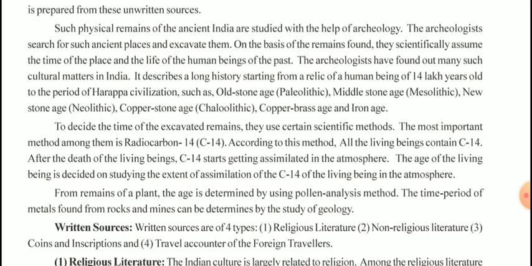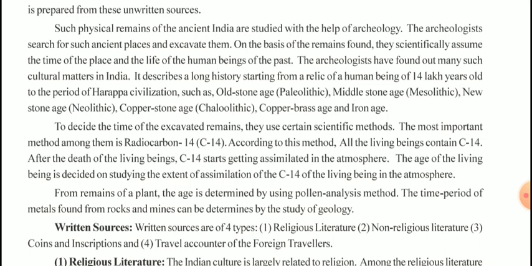It describes a long history starting from a relic of a human being of 14 lakh years old to the period of the Harappa civilization, such as Old Stone Age, Middle Stone Age, New Stone Age, Copper Age, Copper Brass Age, and Iron Age.